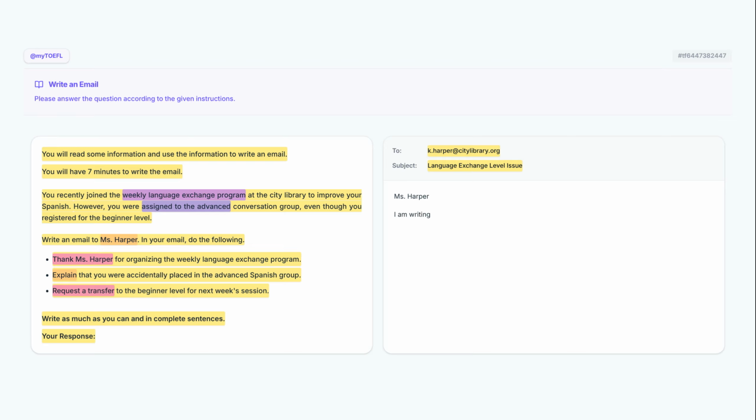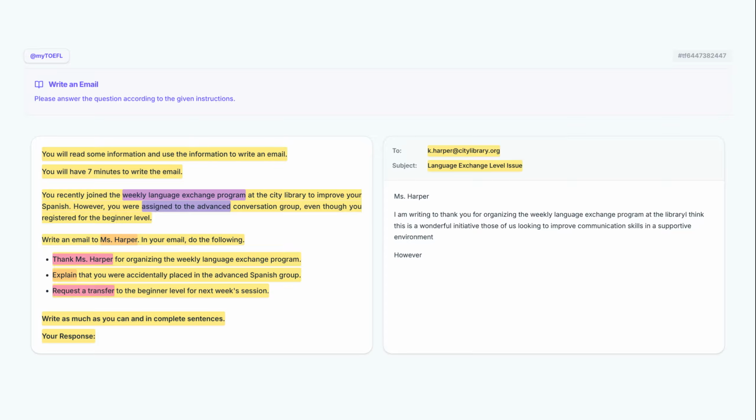I begin with I am writing to establish the action. Next, I add to thank you for to show the purpose of the email, then specify organizing the weekly language exchange as the object, and conclude with program at the library to set the location. Importantly, first, we use I think this is to state an opinion. We describe it as a wonderful initiative for those of us looking to improve our communication skills, and finish with in a supportive environment to explain why the program is valuable.